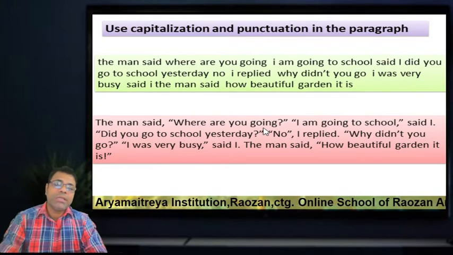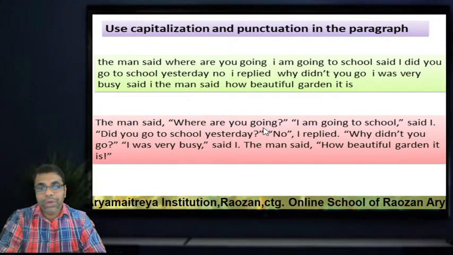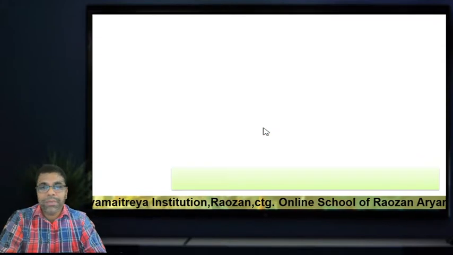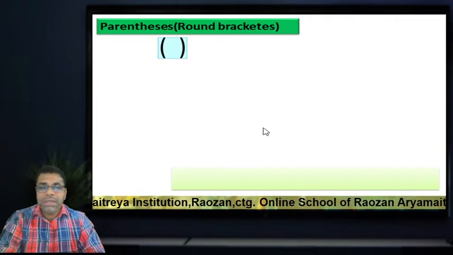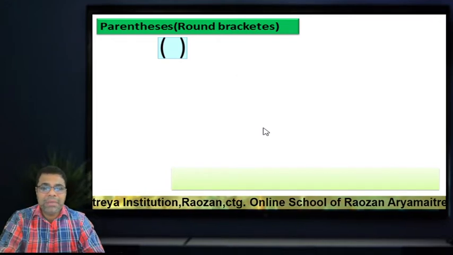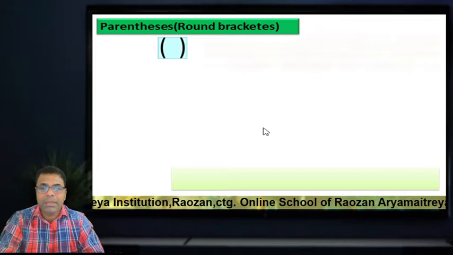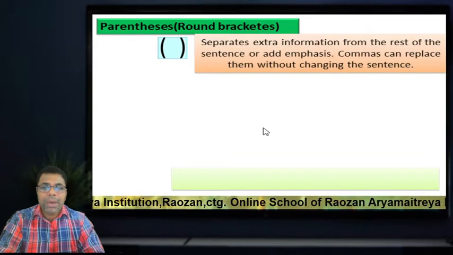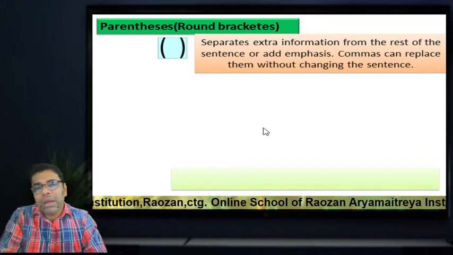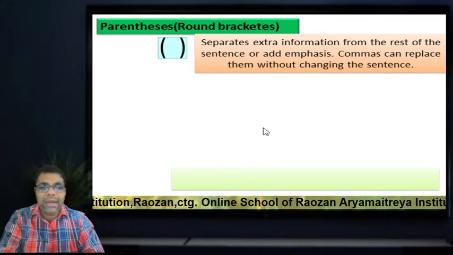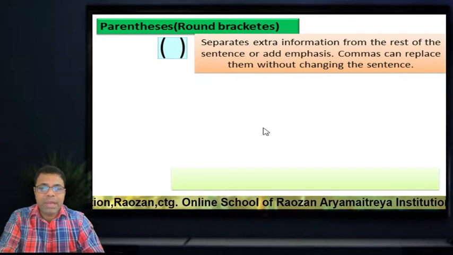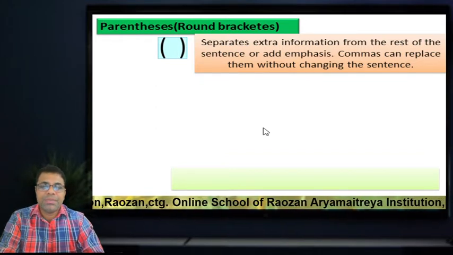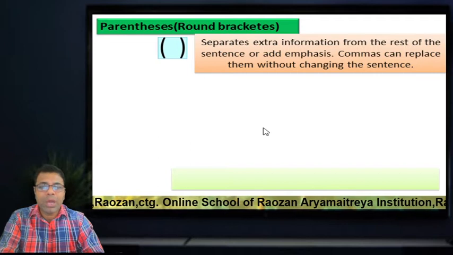Okay, dear learners, I think you have got a good idea about capitalization and punctuation. Now let's learn more punctuation marks. This is called parenthesis, that means round brackets are called parenthesis. It separates extra information from the rest of the sentence or adds emphasis. Commas can replace them without changing the sentence. In lieu of round brackets we can use commas.